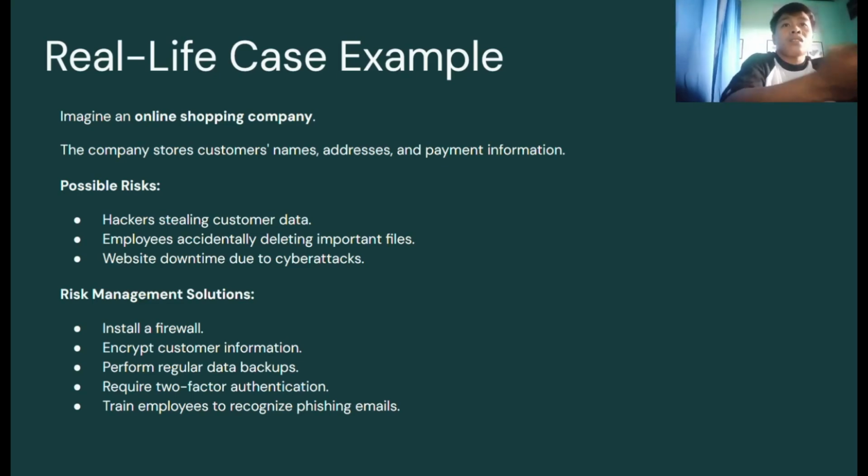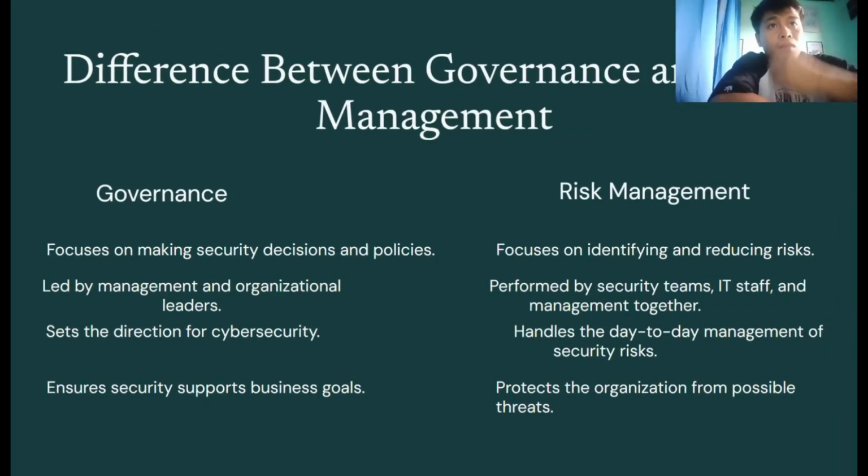To reduce these risks, the company uses strong passwords, installs firewalls, encrypts customer information, performs regular data backup, uses two-factor authentication, and trains employees to recognize phishing emails. Because of these security measures, customers' information is better protected and customers can trust the website when making purchases.